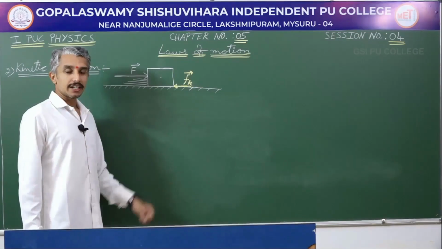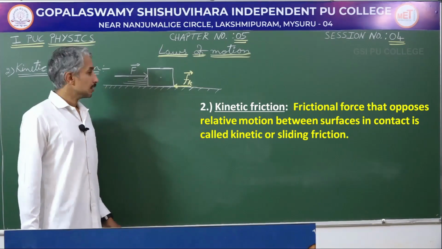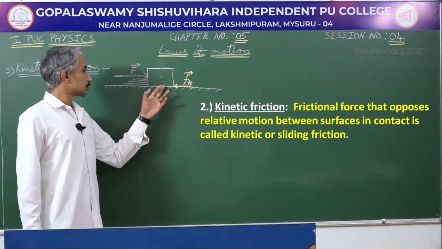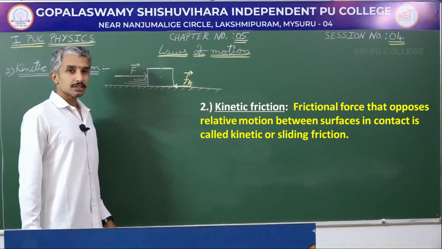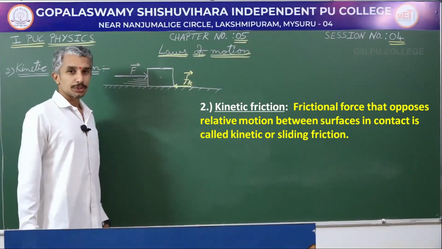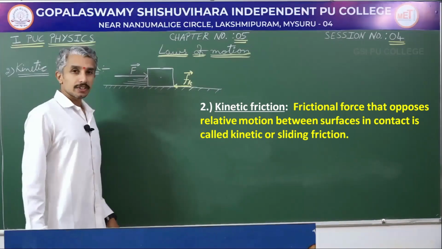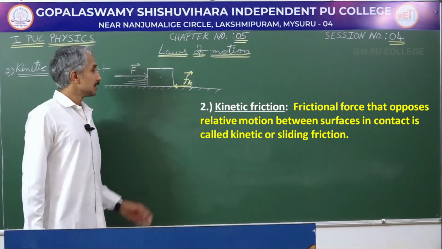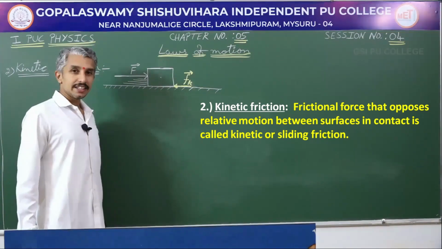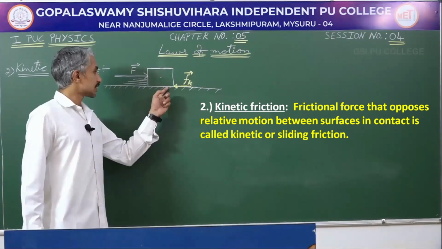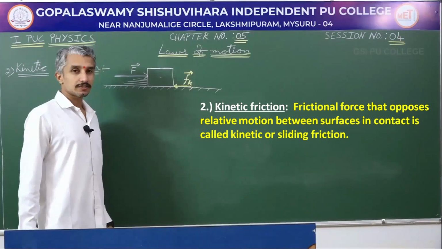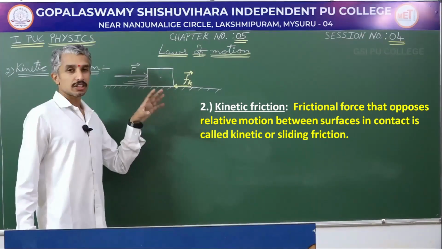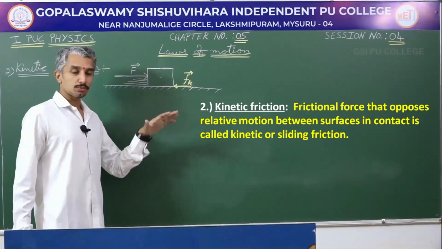Now, I can define kinetic friction as the opposing force between two surfaces in contact when they are in relative motion. Another name for kinetic friction is sliding friction. So, we can also call it sliding friction, as one object is trying to slide on another surface, or on another object.